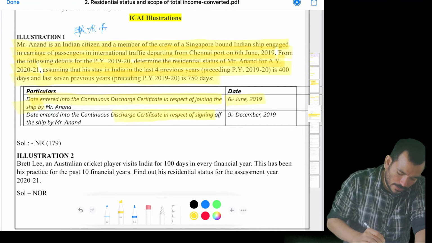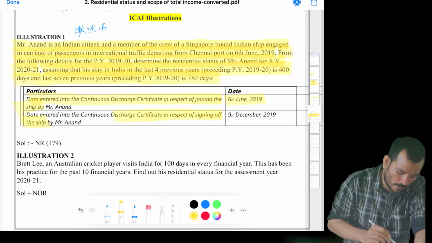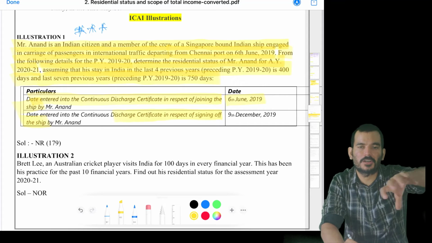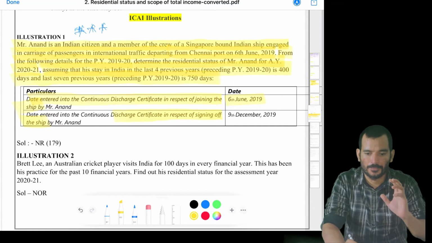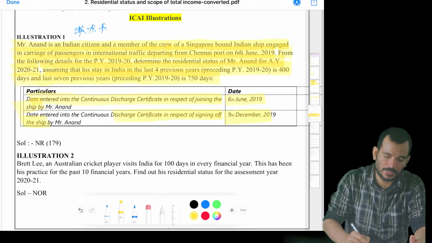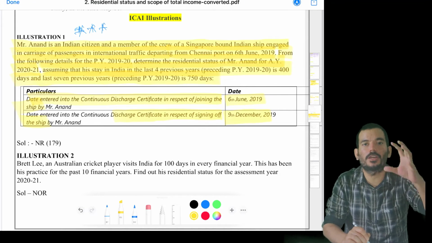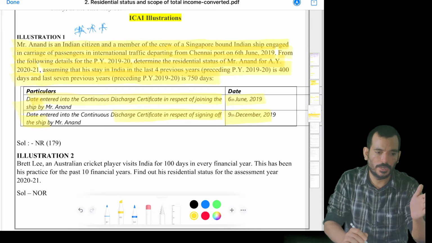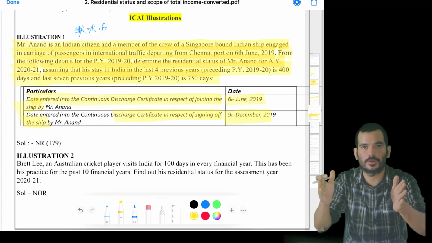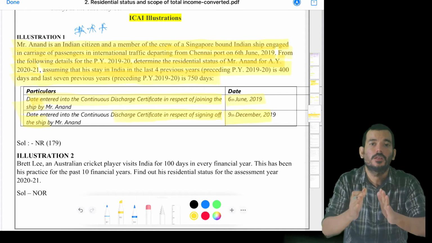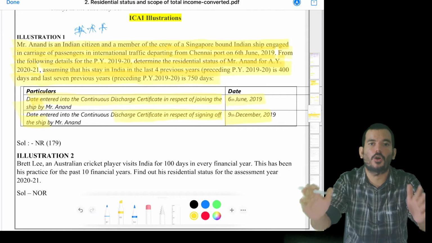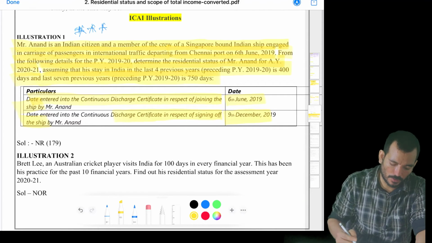So that's how you should understand. And here, the discharge certificate in respect of signing off the ship: when the ship is returning and coming to India, the date entered is 9th December. So on 9th December also I am outside India. So the date of joining and the date of relieving are both considered to be days of residing outside India. So coming to solving the problem,